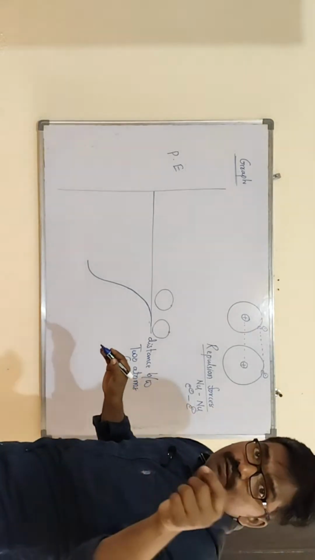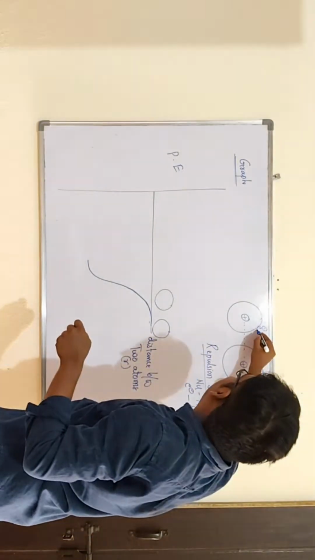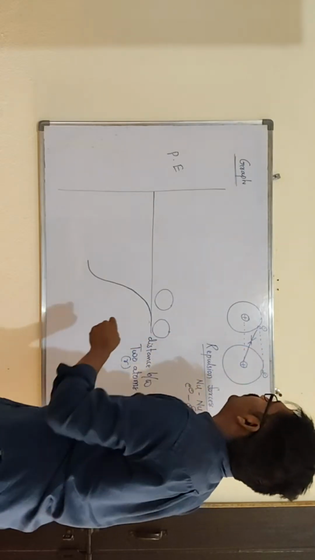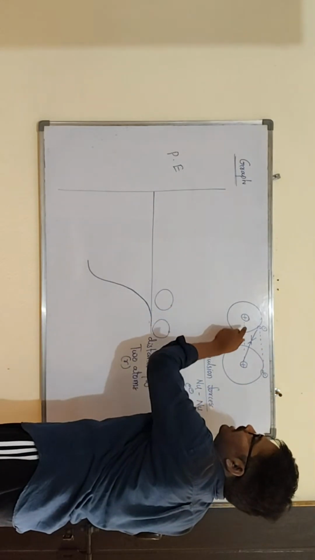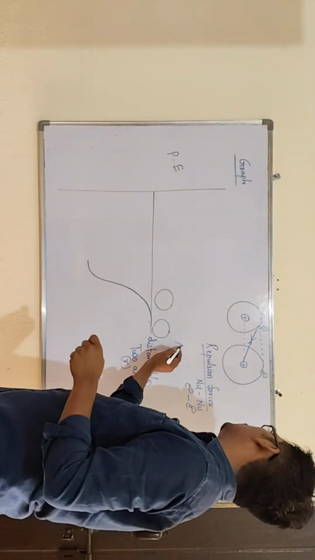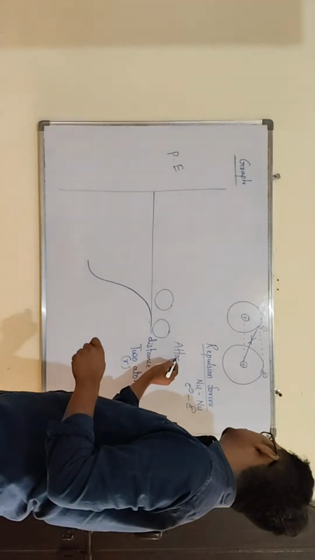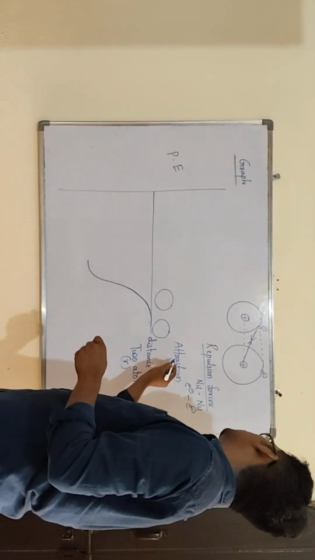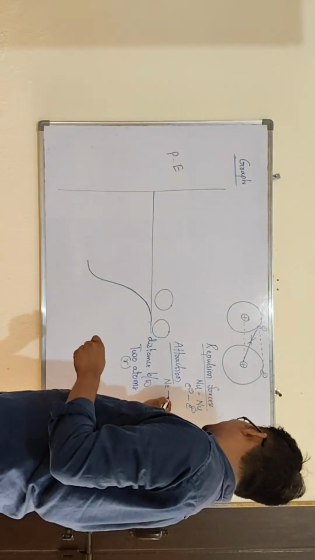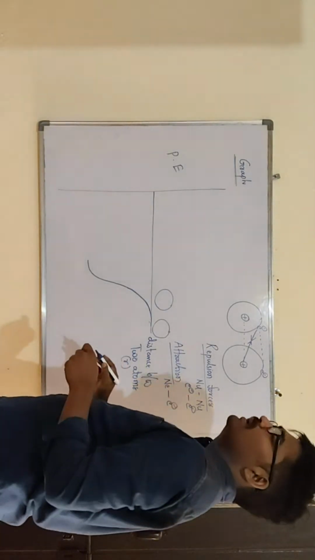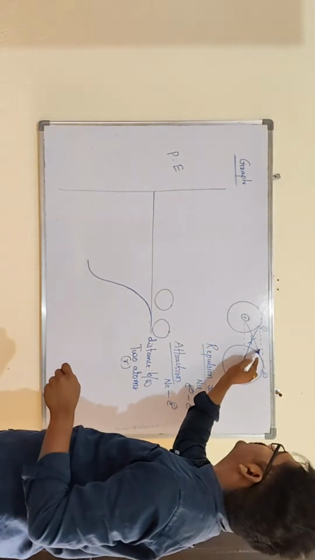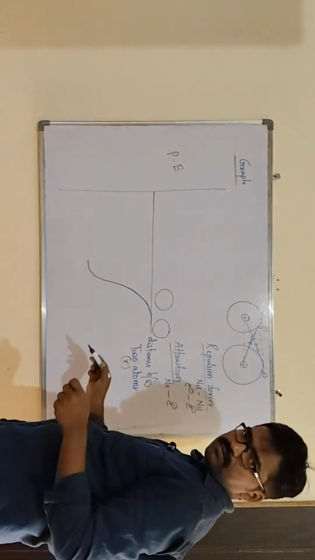Then attraction forces are also present. The electron and the nucleus have an attraction force between them. An electron of one atom and the nucleus of another atom also have an attraction force between them. So attraction forces are also present between the nucleus and electron. Even here, attraction forces are present between the nucleus and the electron.